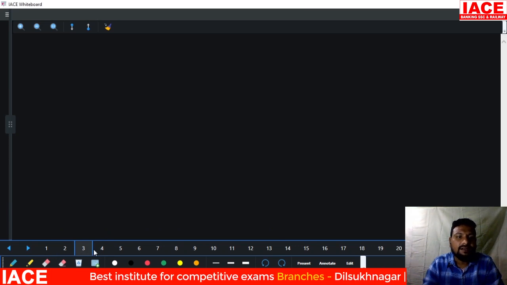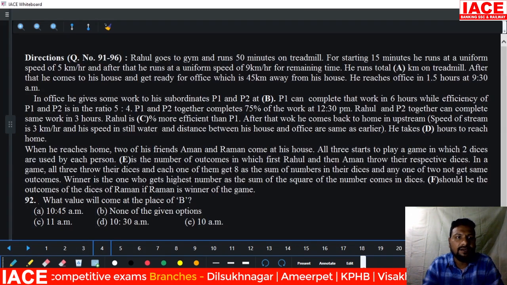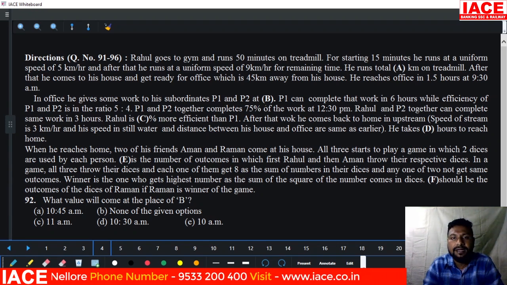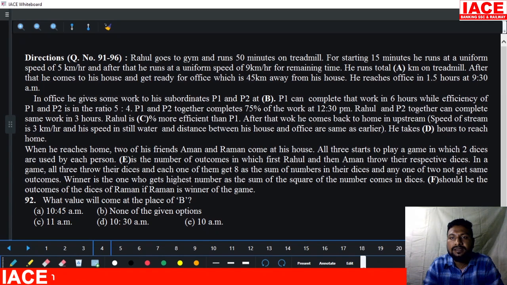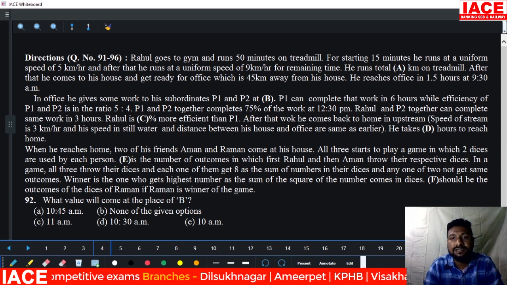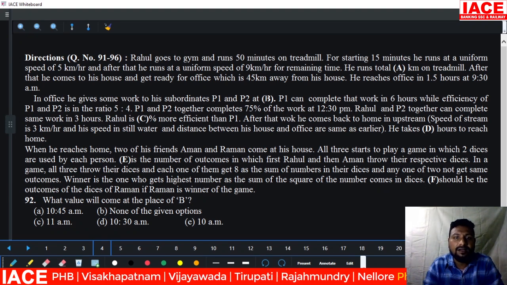Then we'll go for the next question, 92. 91 is completed, next is 92. What value will come at the place of B? In the office, he gives some work to his subordinates P1 and P2. P1 can complete the work in 6 hours, while the efficiency of P1 and P2 is 5:4. P1 and P2 together complete 75% of the work by 12:30 p.m.